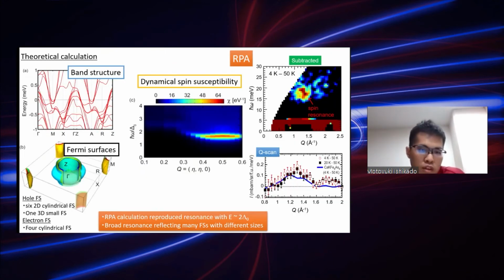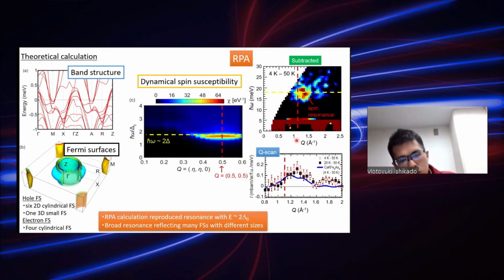And we show the theoretical calculation result, the band structure and the Fermi surface, done by first principle calculations. There's a hole Fermi surface at the gamma Z line position and the electron Fermi surface at the endpoint, which is a typical characteristic. And the middle panel is the dynamic spin susceptibility calculated by the random phase approximation. We can see intensity around here, and this corresponds to the 0.5 Q vector, which is in good agreement with this experiment.